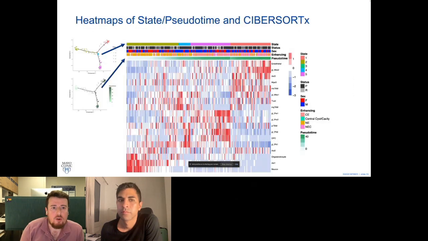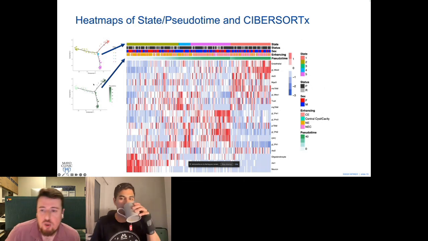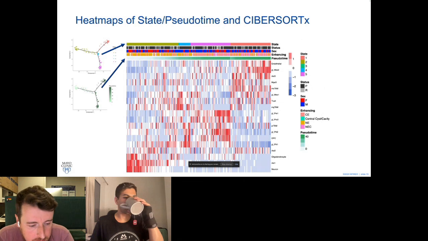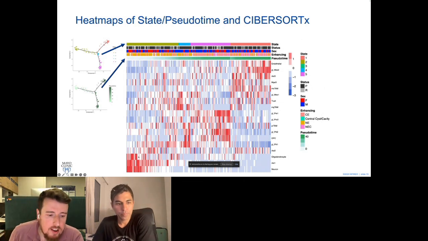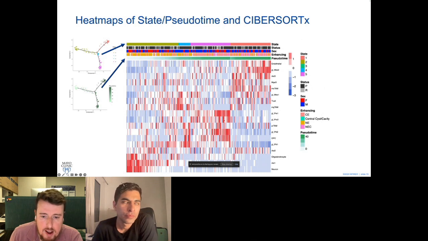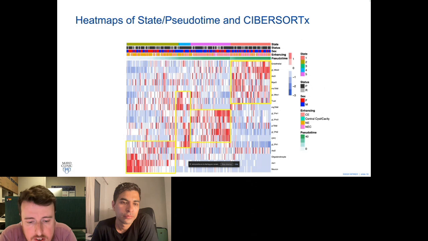Then when we combine these results together into a large heat map, I first ordered samples by the Monocle predicted state that they were in, and then within each state ordered by the pseudotime that Monocle spat out. On the red and blue here, each row is a different population, and red is high, blue is low. We see that these nice clusters come out of this heat map, which suggests the different population ecologies for the disease. It's highlighted here in yellow.